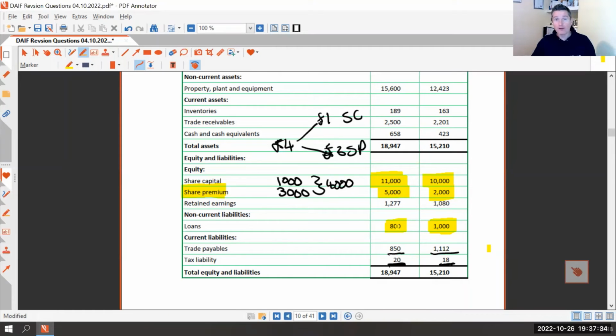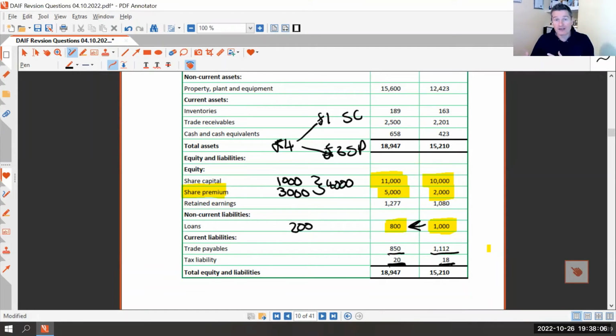That's right. So over the course of the year, the amount of money that we owe has fallen by £200,000. We must have paid off £200,000 worth of our loans. So obviously it's a capital repayment. It doesn't appear in the statement of financial position. The interest on that loan we've already dealt with. So it's just how much did we pay off in terms of capital? Well, in this case, it must be £200,000. So that's going to reduce our cash.